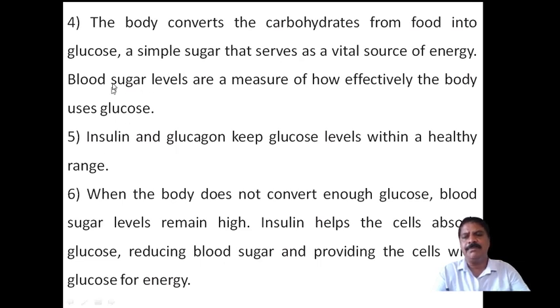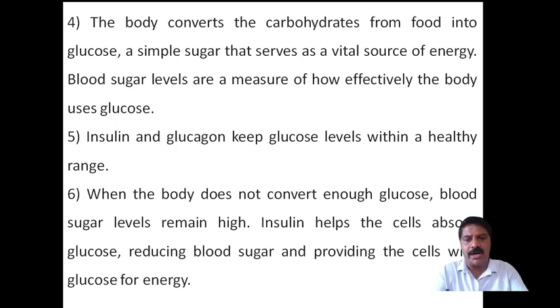Then the fifth one is insulin and glucagon keep glucose levels within a healthy range. A particular range will be there, and within that range it maintains the glucose level. Sixth, when the body doesn't convert enough glucose, the blood sugar levels remain high.